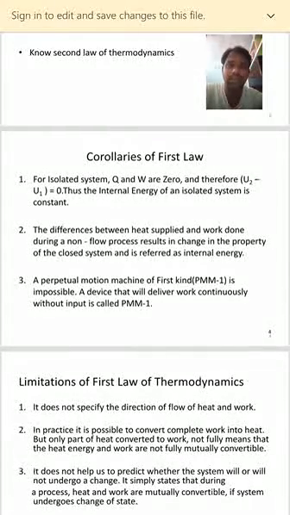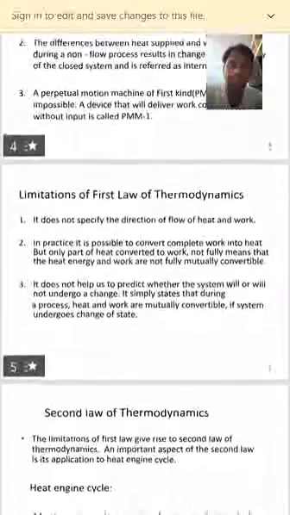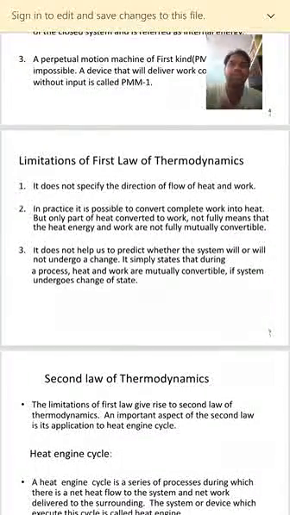The zeroth law of thermodynamics deals with temperatures, whereas the first law of thermodynamics, which we have studied, also consists of certain limitations. Now we will see what those limitations are. The first limitation is that it does not specify the direction of flow of heat and work.